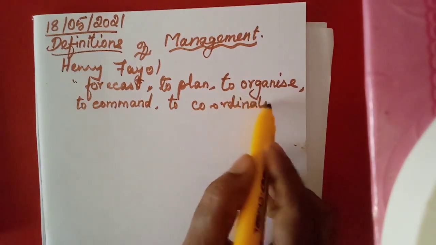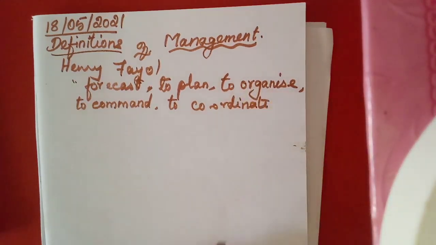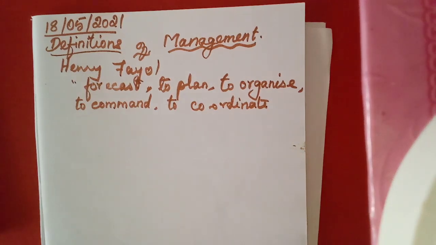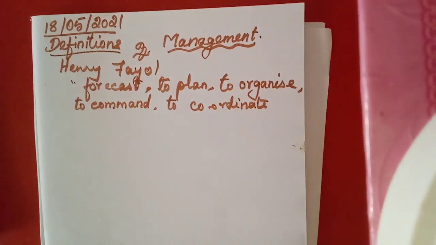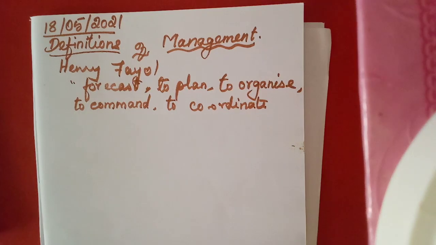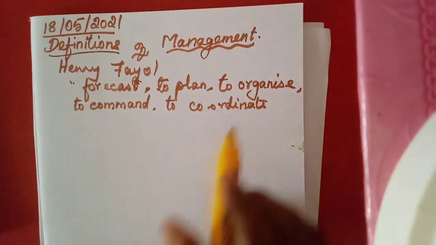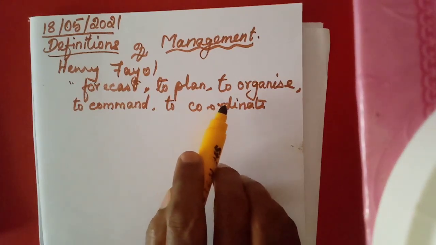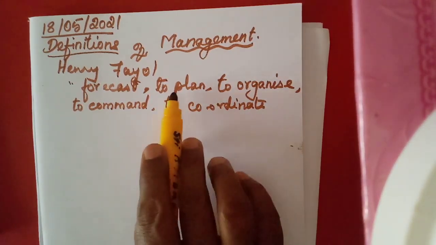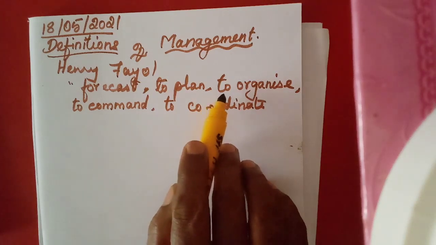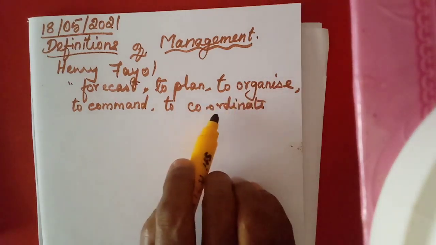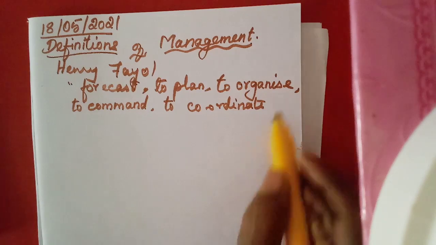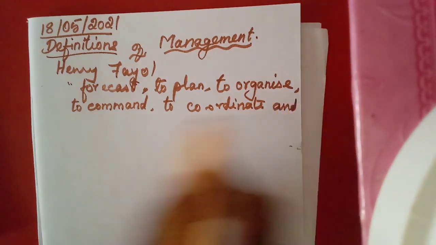Then to coordinate. Here, organize we have learned, he will allot each work to each person. That work must be coordinated, united. He is not to concentrate on one department. He has to concentrate on all the departments available in the organization. So coordination is also very important. And to control.